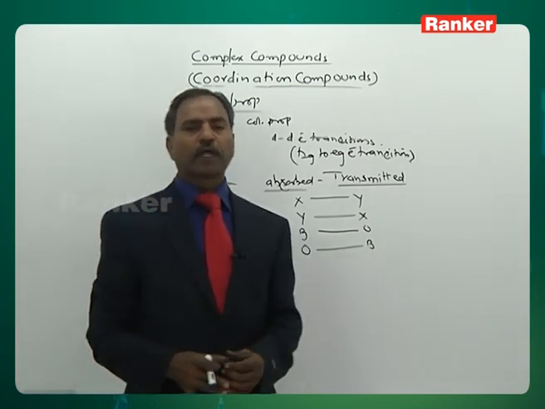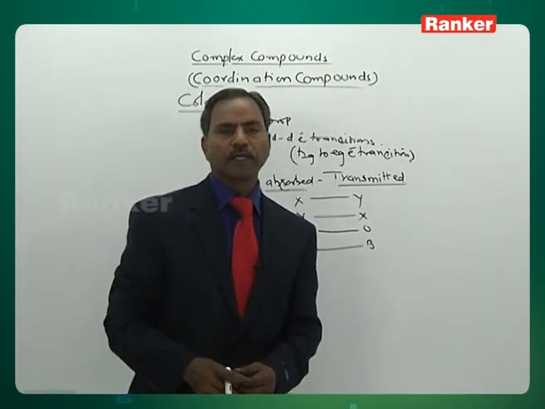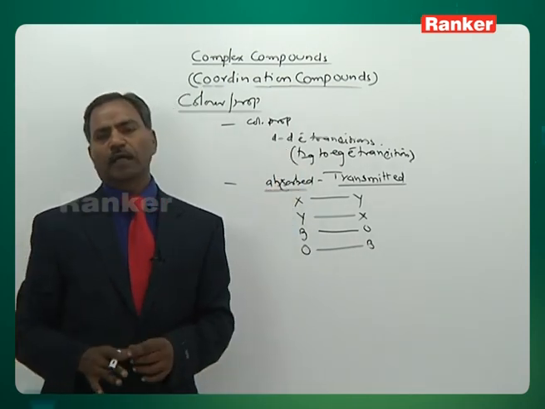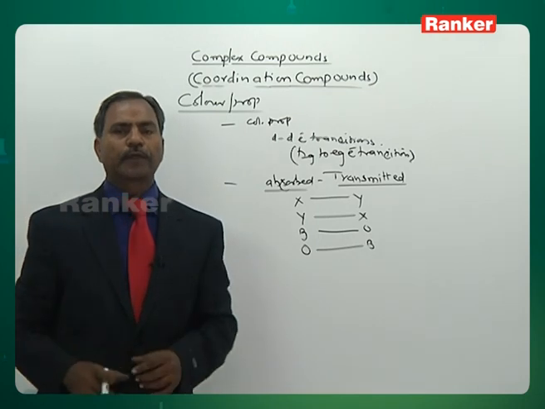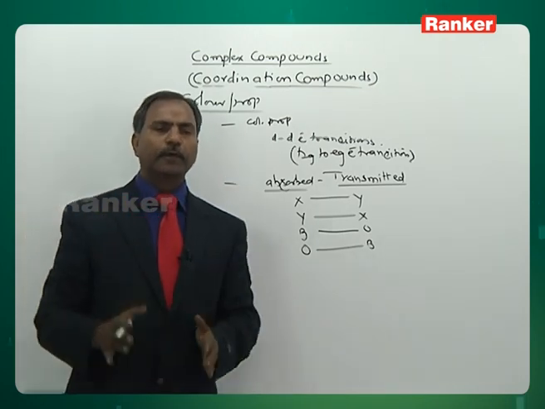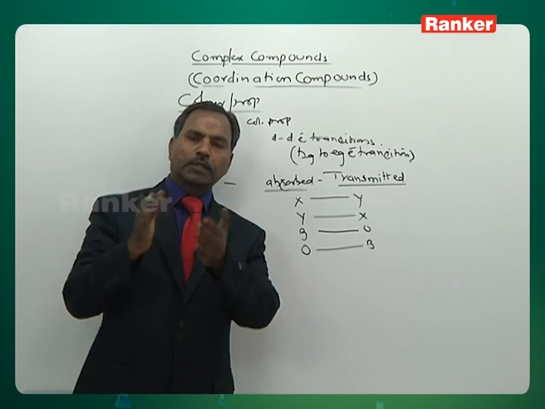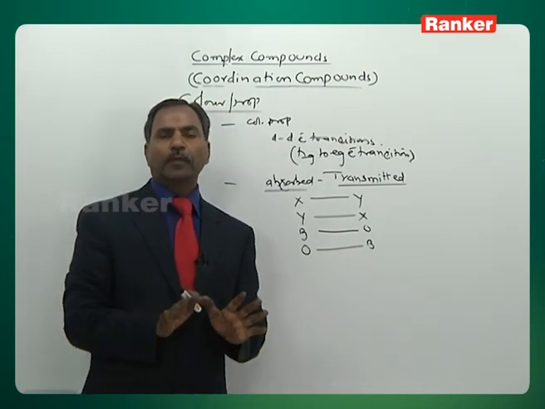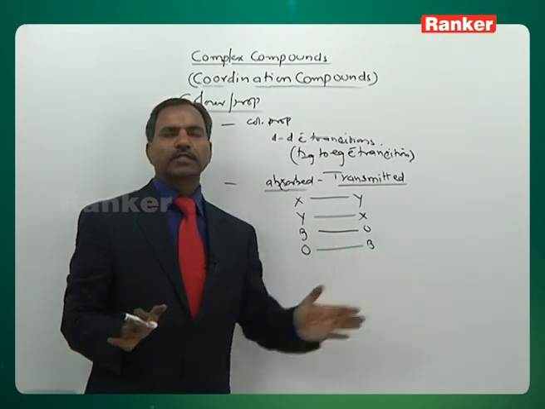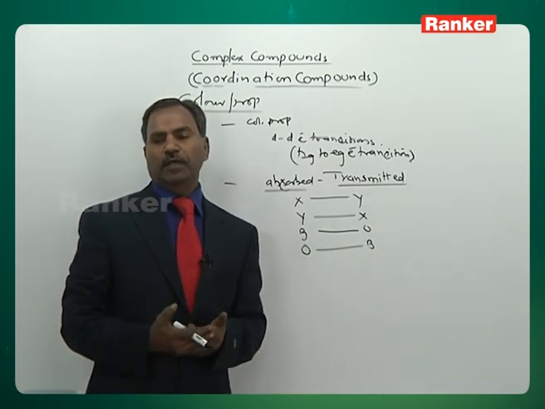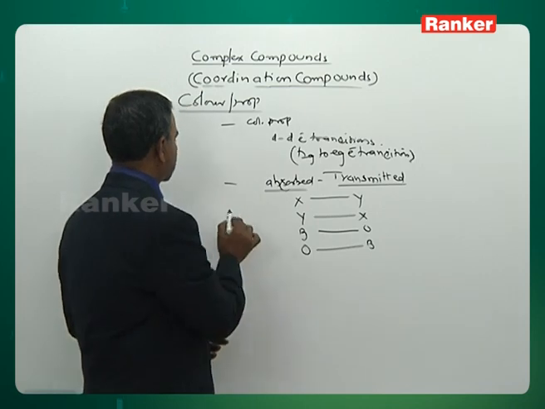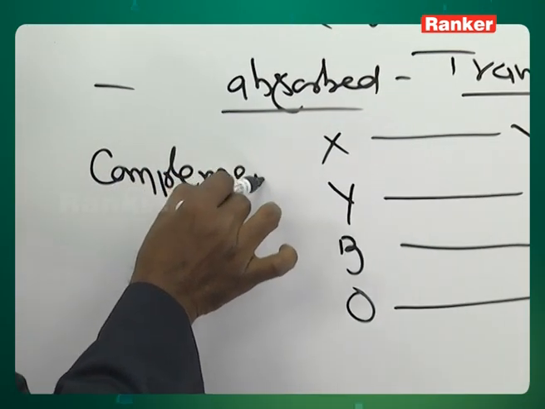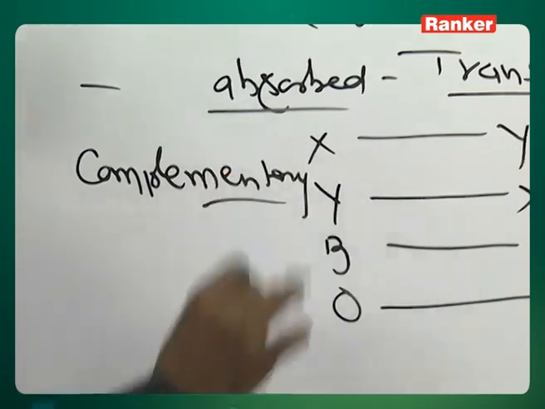These pairs of colors, whether X and Y or blue and orange, are known as complementary colors. The pairs of complementary colors were already discussed in the d block elements. I have given a table of which colors are absorbed and which are transmitted. The pairs of absorbed and transmitted colors are known as complementary colors.